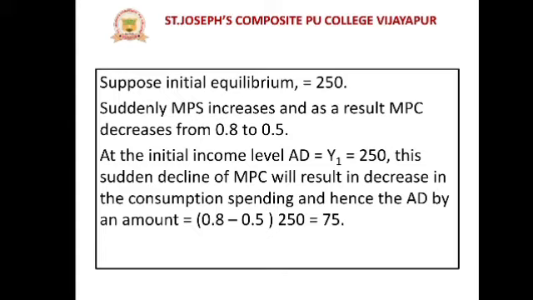How to write it? 0.8 minus 0.5 into 250, then we get 75. So 75 is the new equilibrium. Here the income is equal to only 75.